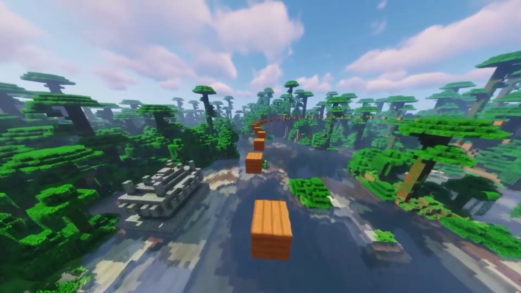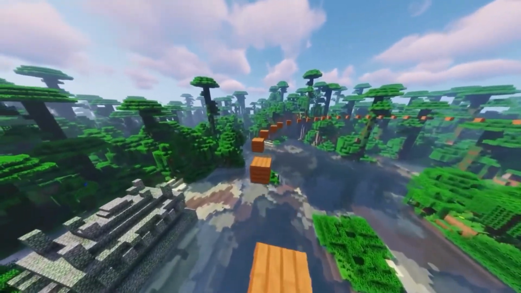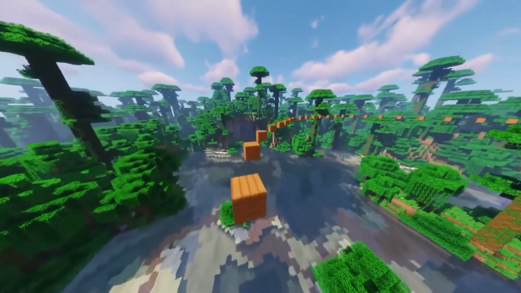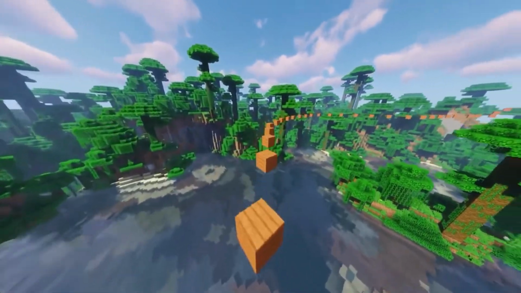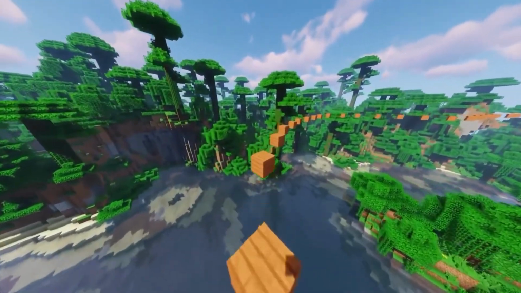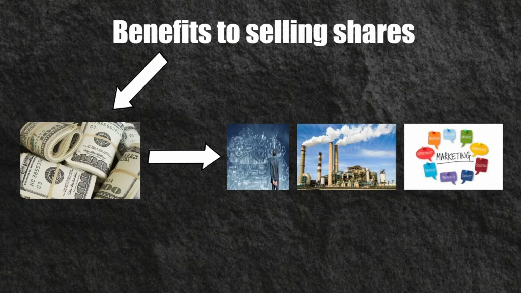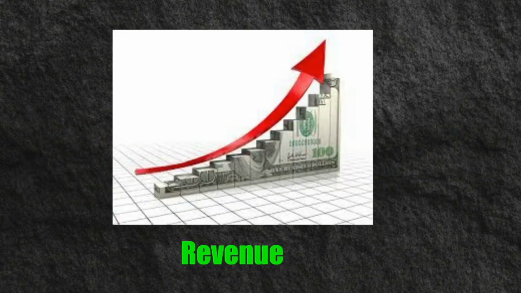It might seem like a bad deal on behalf of the company, selling out ownership to random people. However, there are specific benefits for a company who chooses to do so. For example, selling equity in the form of shares raises money that can be used to launch new projects, build new factories or warehouses, increase marketing, and overall be used to increase total revenue. This makes the equity overall more valuable in the long run.